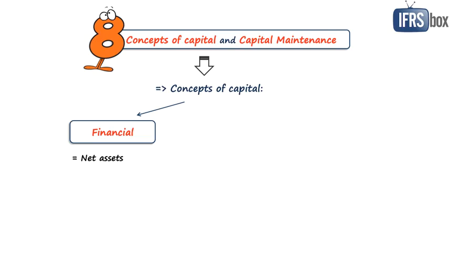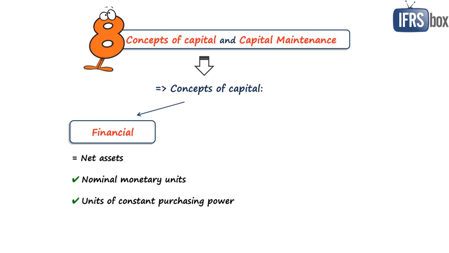And under the financial capital maintenance concept, the profit is earned only when the amount of net assets at the end of the period is greater than the amount of net assets at the beginning, after excluding contributions and distributions with equity holders. And this financial capital maintenance can be measured either in nominal monetary units or units of constant purchasing power.